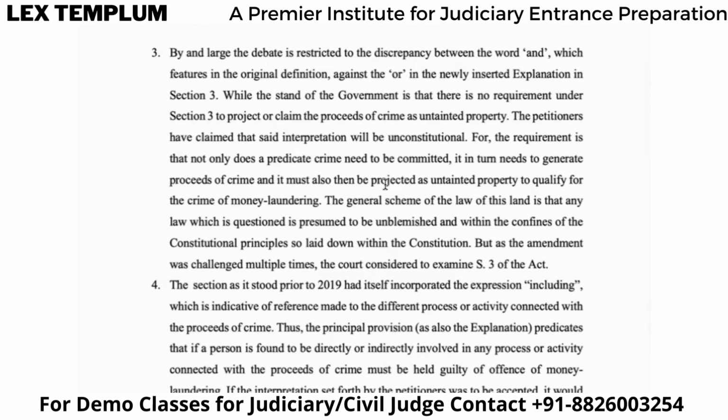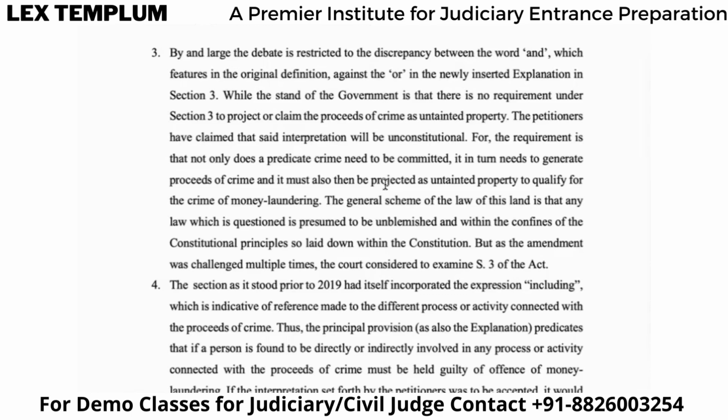Okay, if you open that act, they have defined that these are the predicate crimes. Now, suppose I have committed a predicate crime, right? But that predicate crime has not given me any benefit or any profit or any money, or any proceeds of that particular crime.